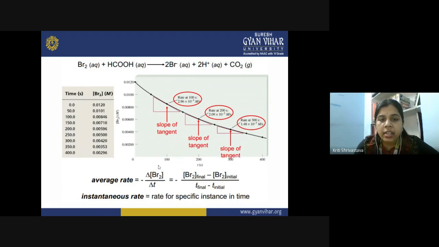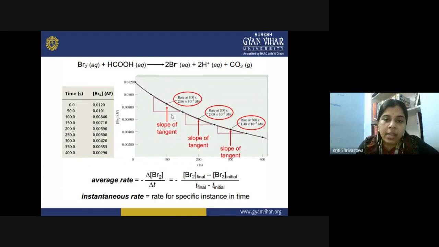Now you can calculate the instantaneous rates at different time intervals, and then plot them along with the concentration of bromine. This is a graph in which time is on the x axis and concentration on the y axis. You can see that with the increase in time, there is a constant decrease in the concentration of bromine in the aqueous phase.